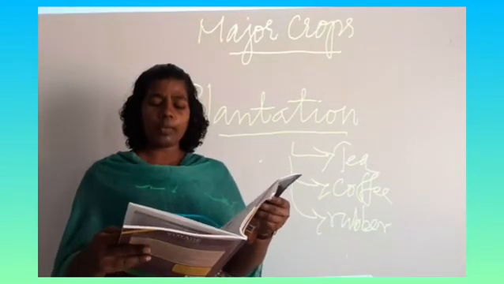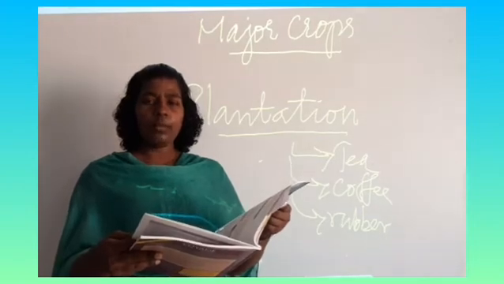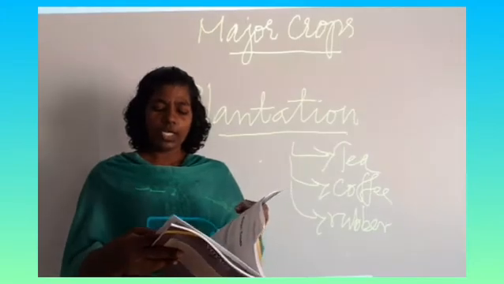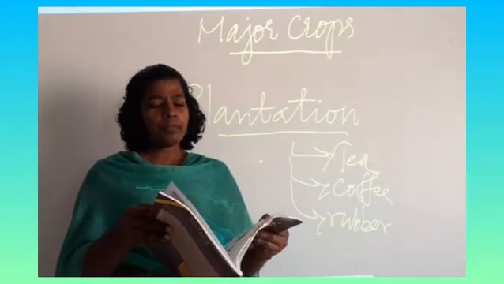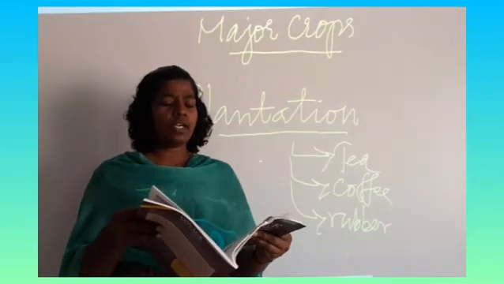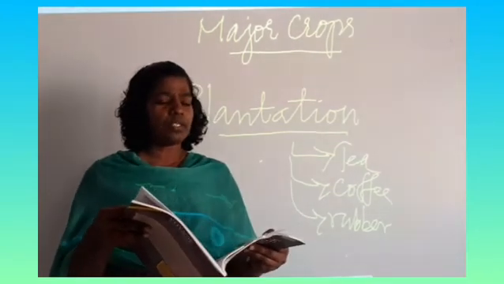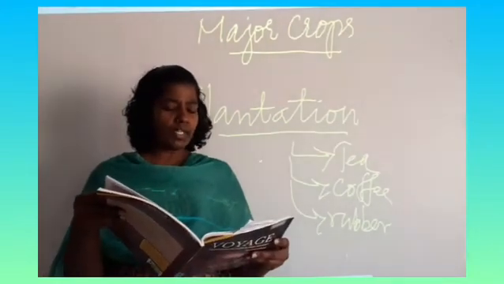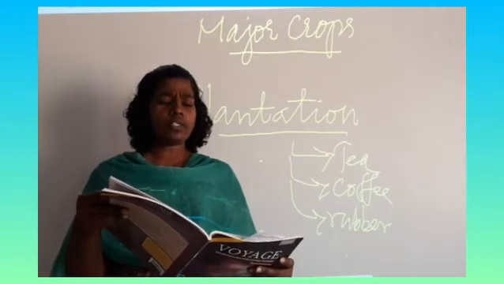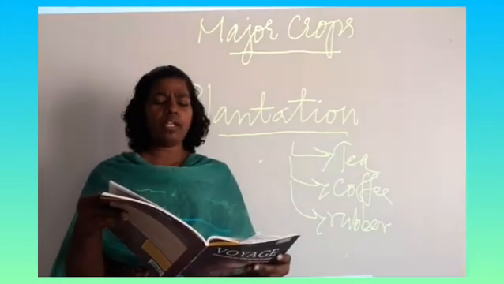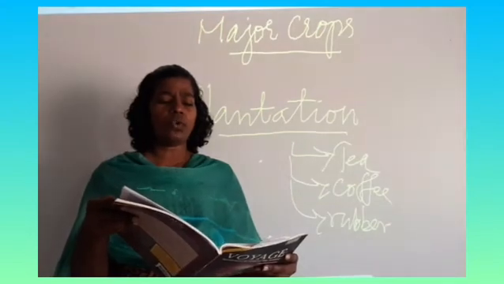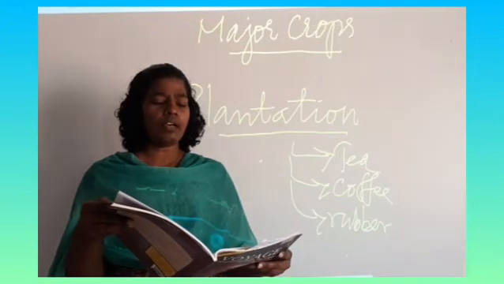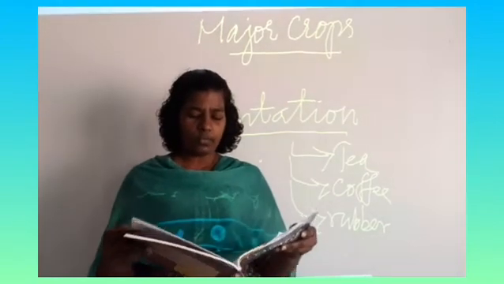After marking, come to the subheading cash crops. Fully you can mark for C3. Then come to the subheading sugarcane. First paragraph fully, till the end of the first para in the next page, you can mark for D3. Then under the subheading cotton, second paragraph first line last, "It requires a long frost free period." You can cut it and write cotton. From there till the end of the para you can mark C4.